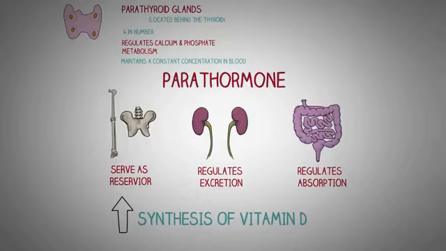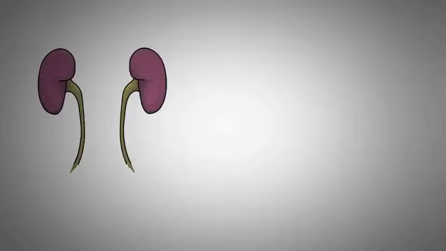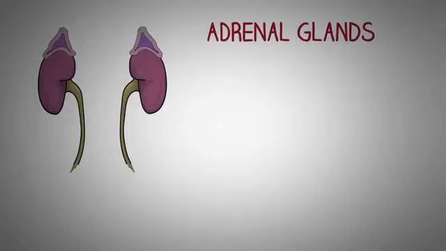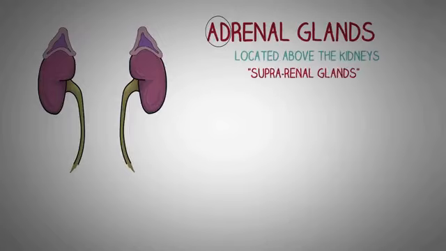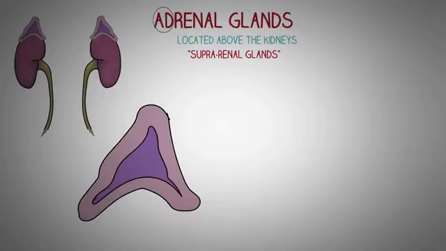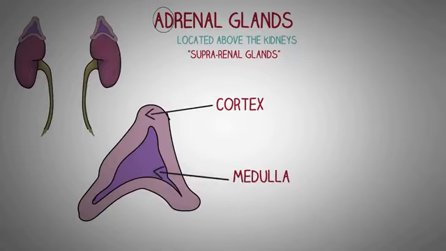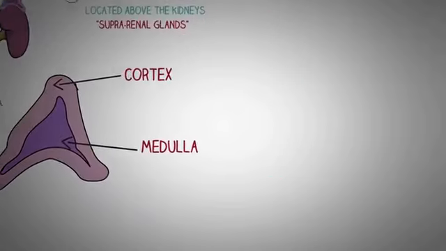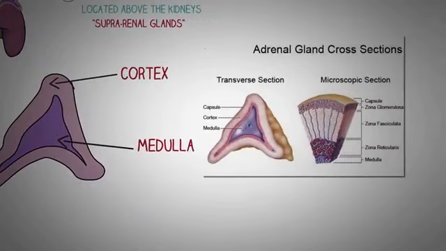The next endocrine organ that we will briefly discuss are the adrenals. Now, these glands are called adrenals because they are present just adjacent to the kidneys, sometimes also known as the suprarenals since they are located above the kidneys. Now, if we take a look at the cut section of the adrenal glands, we can see that it is made up of different sections. On the outer side, we have the adrenal cortex, and at the central part known as the adrenal medulla, and both of these parts secrete different types of hormones.